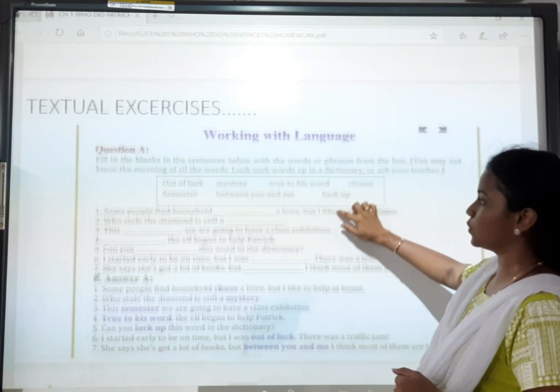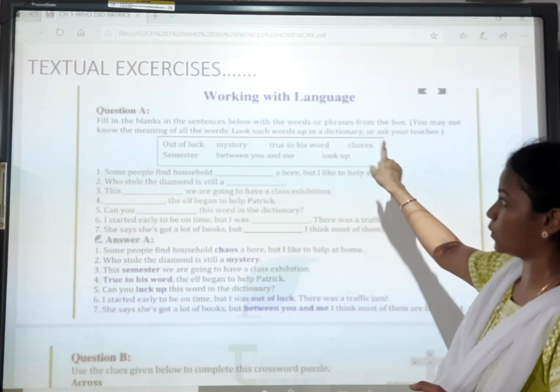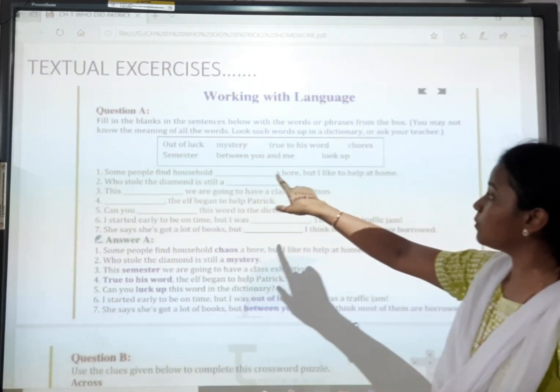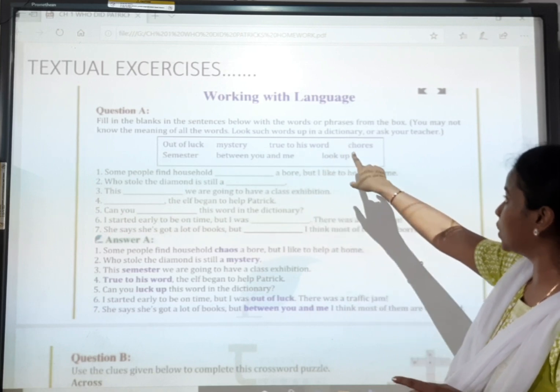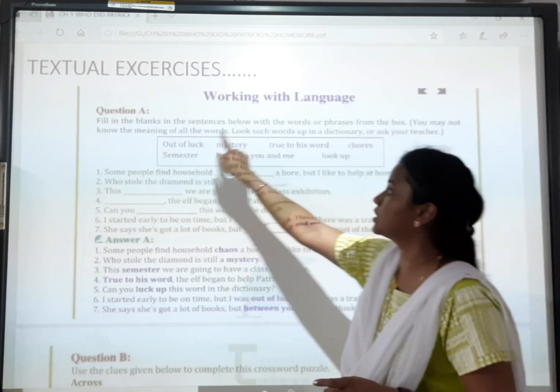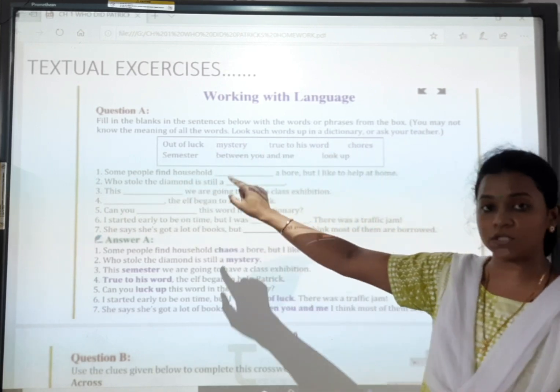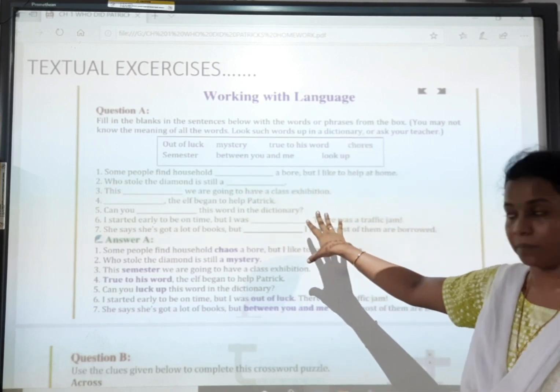Now these are the textual exercises. Now working with language, question number 1. Fill in the blanks in the sentences below with the words or phrases from the box. Now below, these are the phrases and words, and you have to fill them in here.